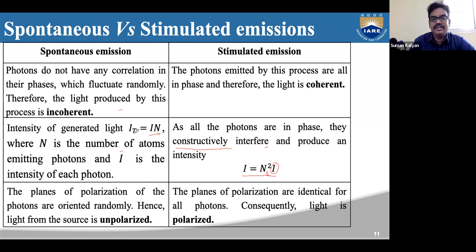So you can see that here it is equal to nI, whereas here it is equal to n squared I. So the light emitted through stimulated emission is very highly intense, whereas spontaneous emission is very low, comparatively. Also, the planes of polarization of the photons are oriented randomly, hence the light from the source is unpolarized, whereas the planes of polarization are identical for all photons. Consequently, the light emitted here is polarized.